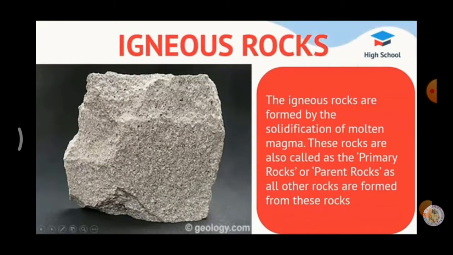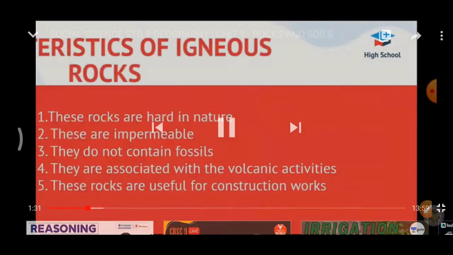Igneous rocks. The igneous rocks are formed by the solidification of molten magma. Molten is nothing but melted lava. These rocks are also called primary rocks and parent rocks, as other rocks are formed from these rocks.